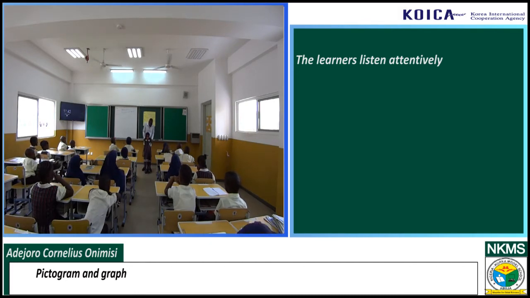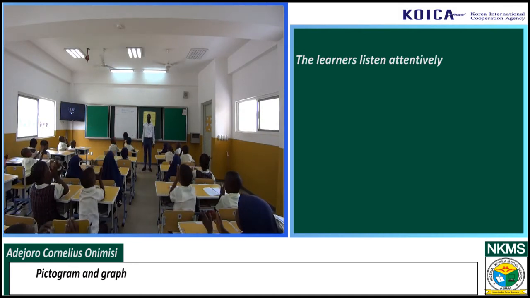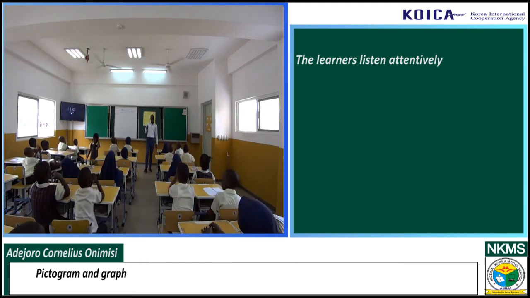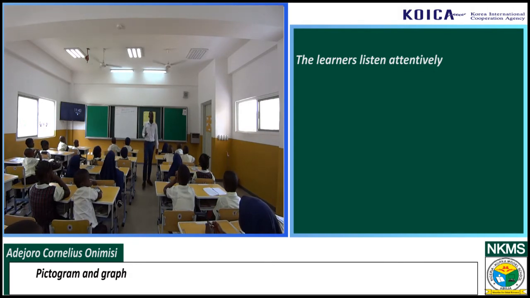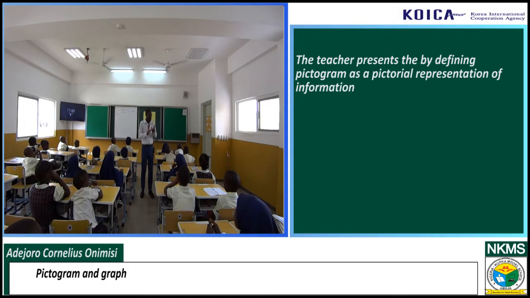She's set for class. She's in her school uniform, isn't it? Go back to your seat, clap for her. What we are saying is that when you see a picture that contains information, and you do not have to be explained to, you just see a picture and you know what that thing is talking about. That is pictogram. That is what pictogram is trying to explain.